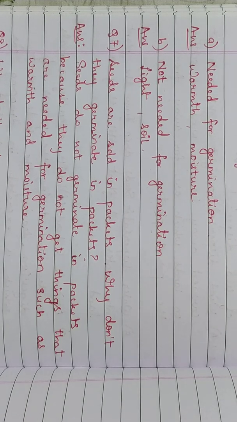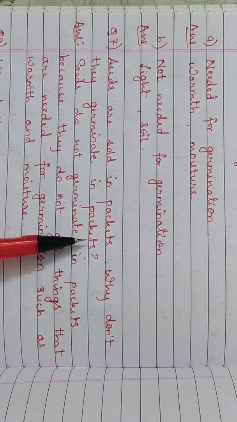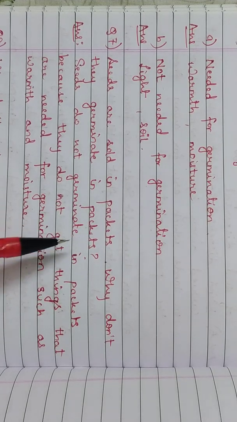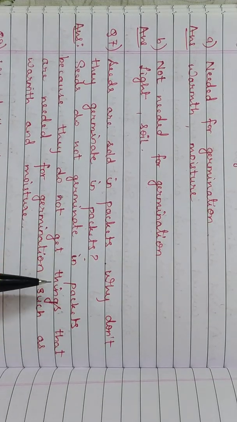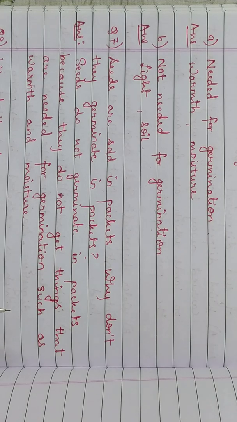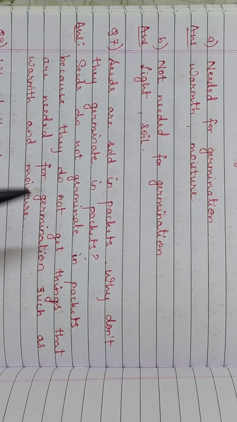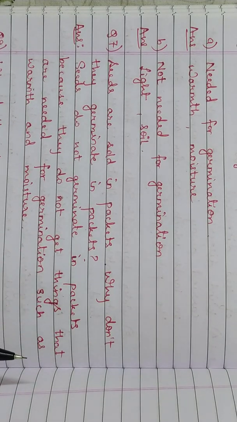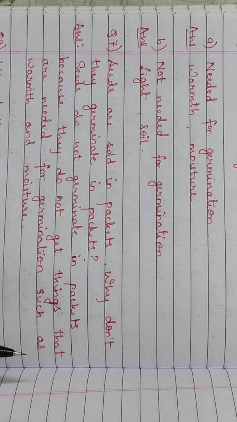So if the seeds are stored in packets, they do not germinate because they don't get the things that are needed for germination. And which things are needed? Warmth and moisture, but they are not getting those two things. That is why they don't germinate when they are stored in packets.